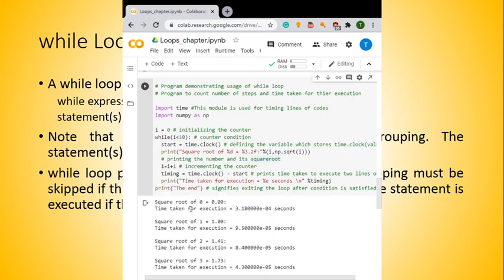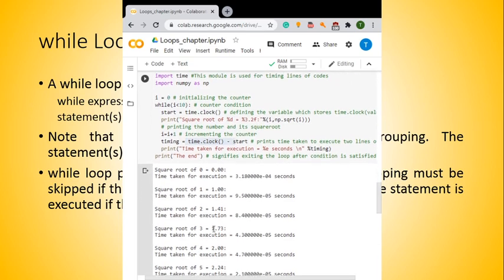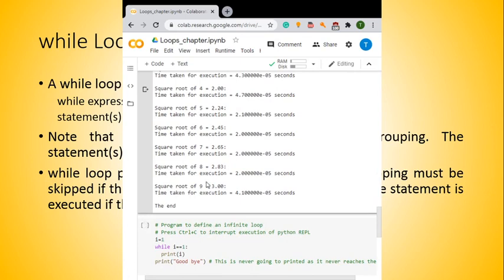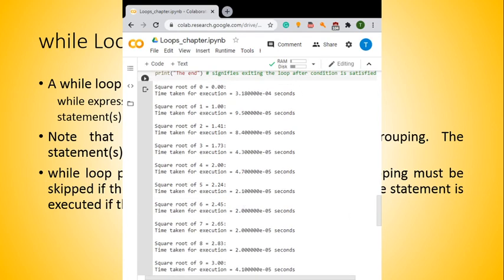Initially 0 is the square root of 0, meaning i is nothing but i. Here, as you can see, we are going to check the square root of each and every number. Execution time is 3.18 times 10 to the power minus 4 seconds. Each and every time has been taken. Here, time taken for execution is nothing but time.clock minus start time. This has to be mentioned. How much time it takes will be different each time. In a similar manner, up to 9, when i becomes equal to 10, the program exits. This is a simple example of understanding the while statement, how a while loop works.